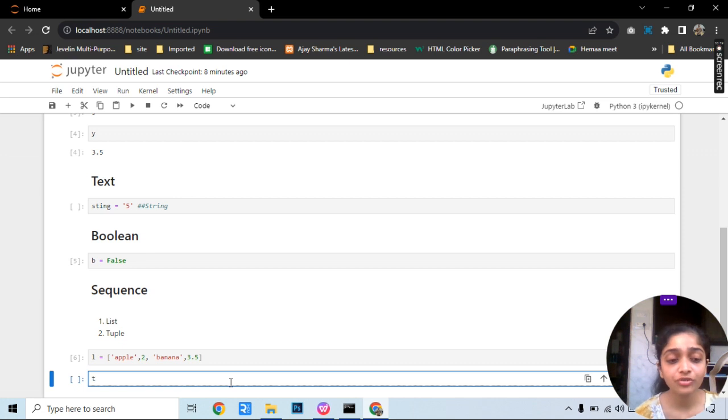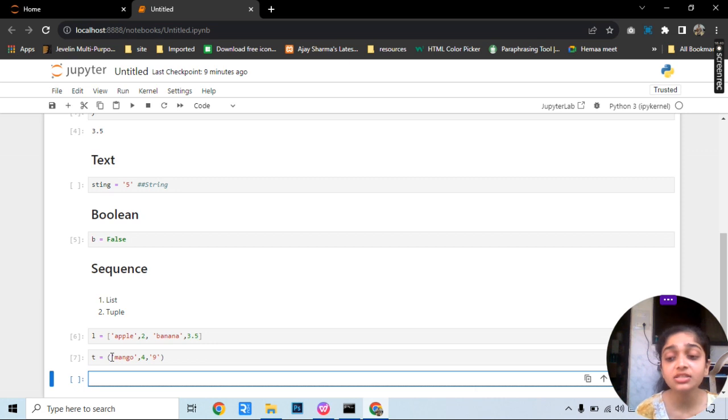Say if I want to define a tuple, I'll create another variable and write the same thing or a different thing in it, say mango, say 4, say 9. So this will be treated as a tuple.